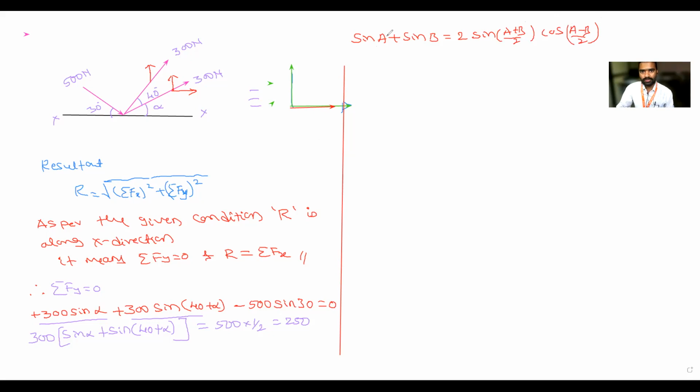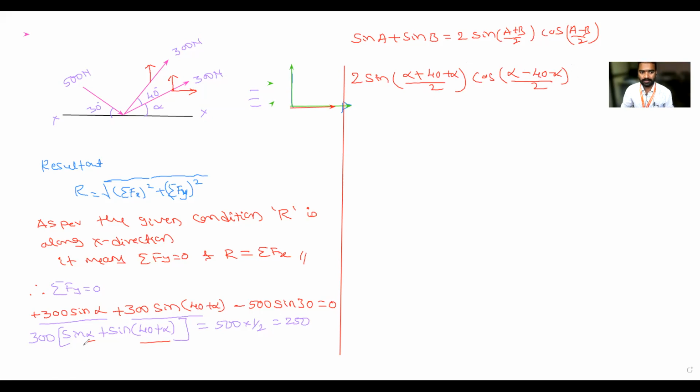So you know sin A, you know B, so substitute in this equation. I will transfer this 300 to the right hand side. Remaining is sin A, which means alpha, and B means 40 plus alpha. So I will write the expansion: 2 times sin of (alpha plus 40 plus alpha) divided by 2 into cos of (A minus B), where A minus B means 40 minus alpha. Is it correct?